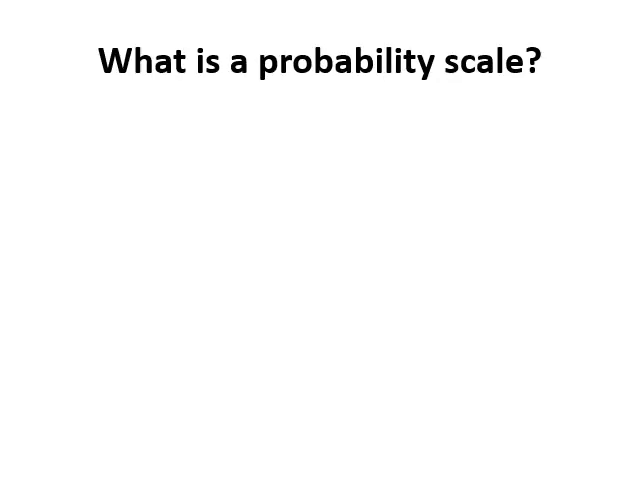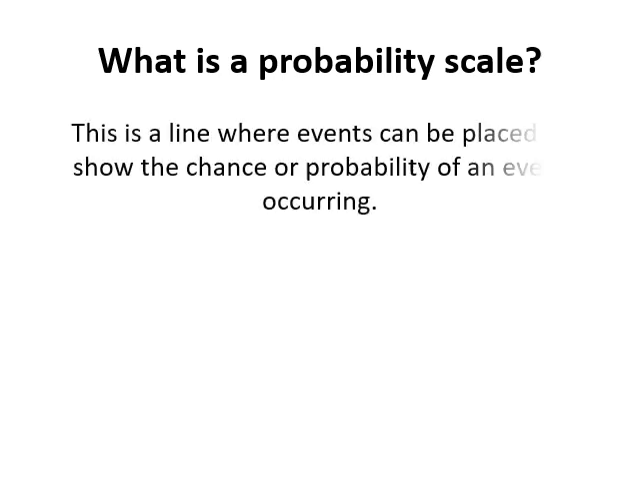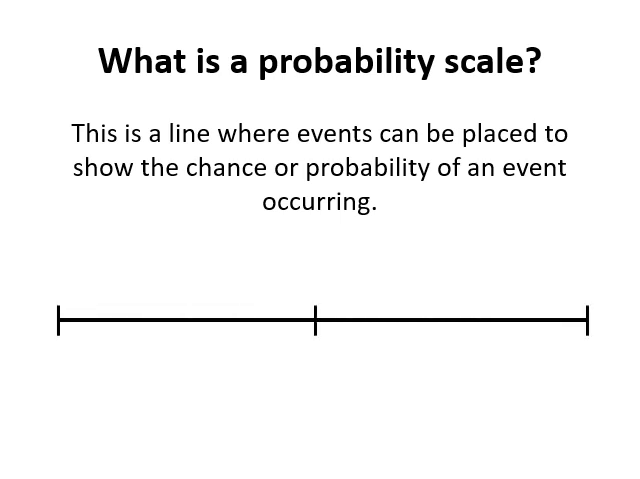What is a probability scale? I think you have learned about the probability scale before. Anyway, let's have a recap. This is a line where events can be placed to show the chance or probability of an event occurring. So some event is going to occur. What is the chance of it to occur? So this is a line. You can see how the chances are represented by impossible, unlikely, even, likely, and certain.